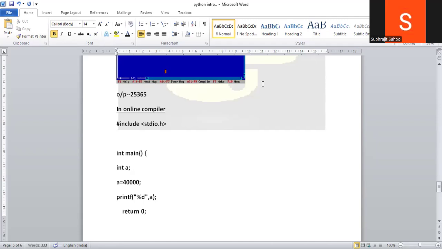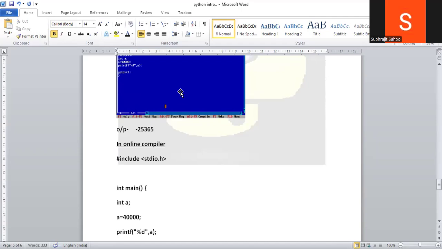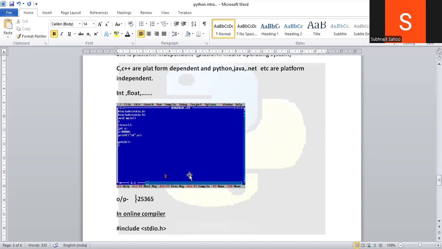Suppose I'm writing, but maybe not the exact answer. So this is the output here. Same program but different output because of platform dependence.